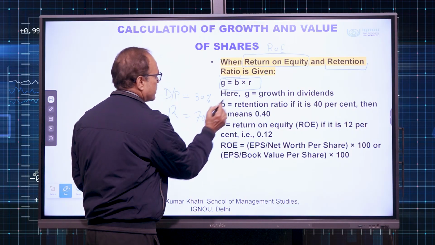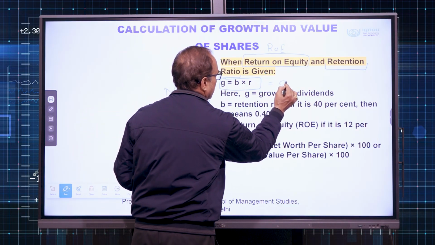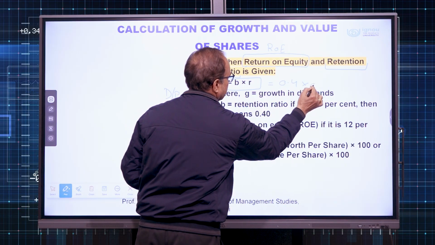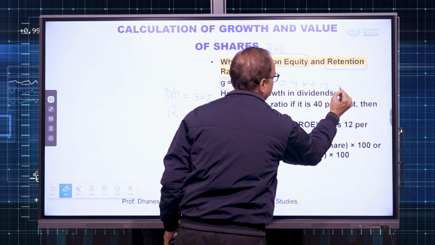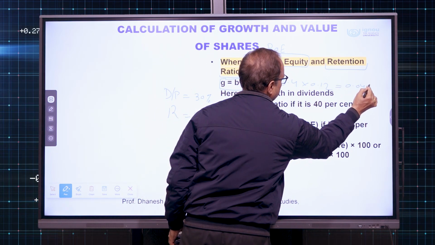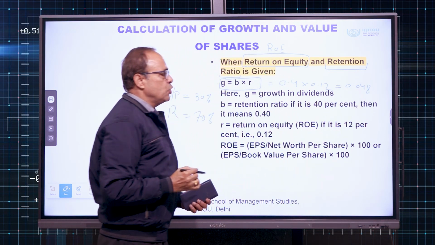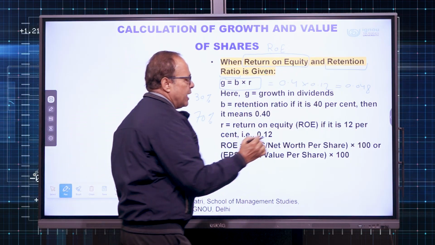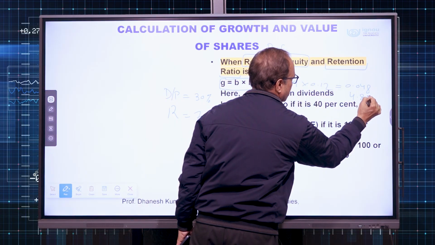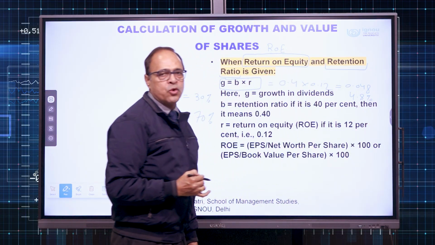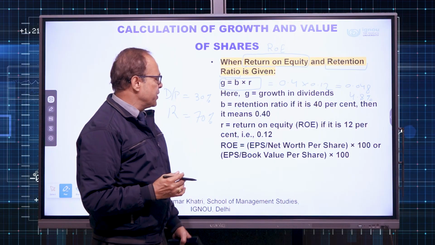So, we can calculate the growth: 0.4 multiplied by 0.12 gives 0.048. It means according to this fundamental, dividends are expected to grow at a constant rate of 4.8% till infinity.